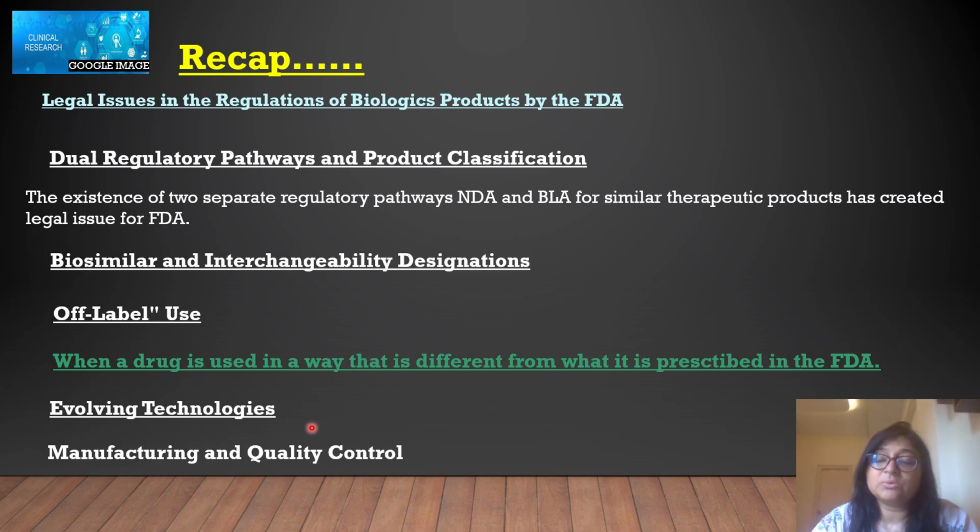Then manufacturing and quality control, because all the things like clinical trials are done before the manufacturing. But what happens if sometimes there is a problem in the manufacturing? Obviously, there is FDA checking. But now few experts from the clinical fields are saying that there should be one additional clinical trial at the time of manufacturing also.